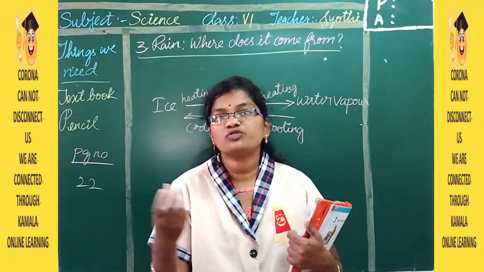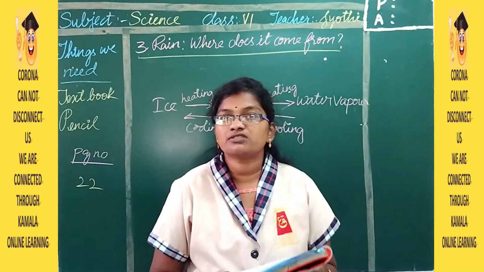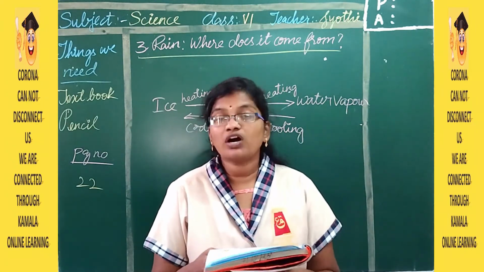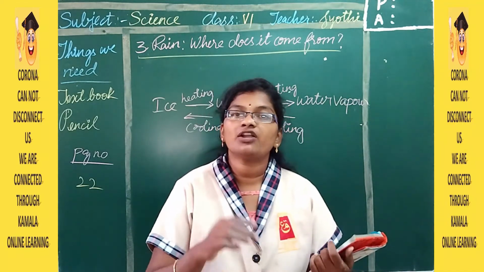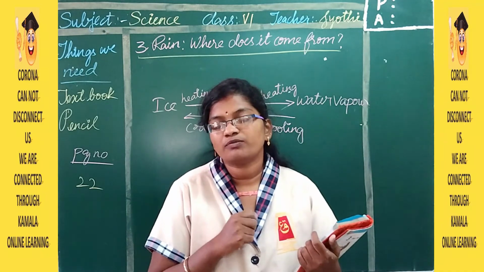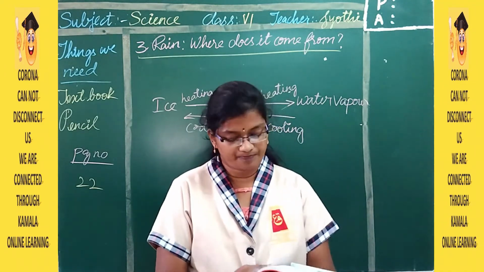So what is going to happen to this water which is falling down? Where does this water go after drying up? Because of the sun's heat, they are going to dry up. So now where does this water go? Because of the sun's heat, they are going to evaporate.